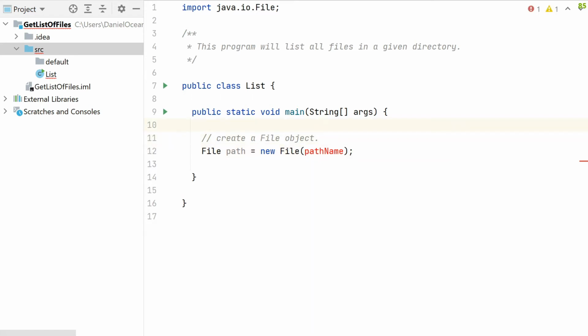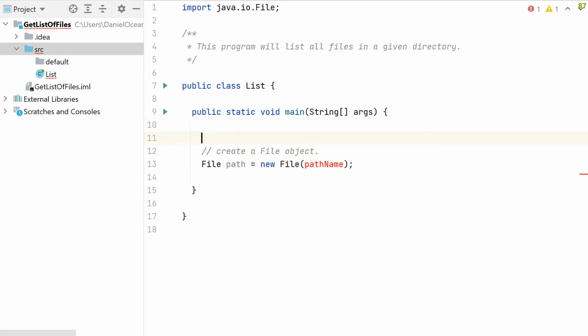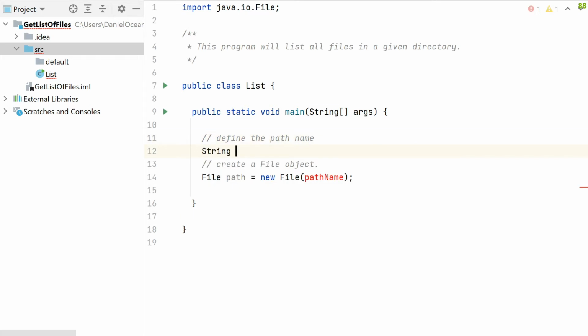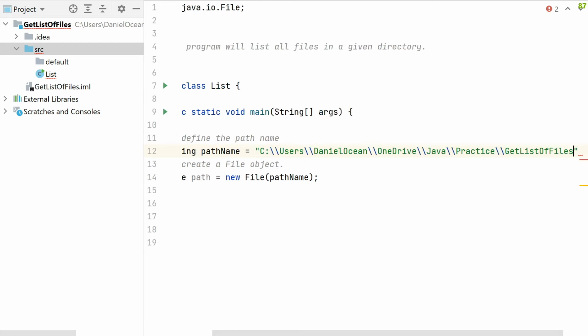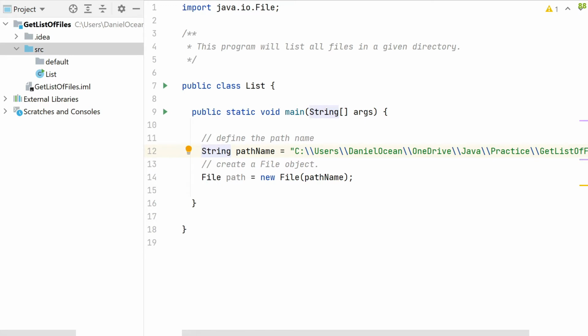Then up above, I'll define path name as a variable and put this in. That way, in the future, if I have to modify my code, I don't have to go into the file object every time.